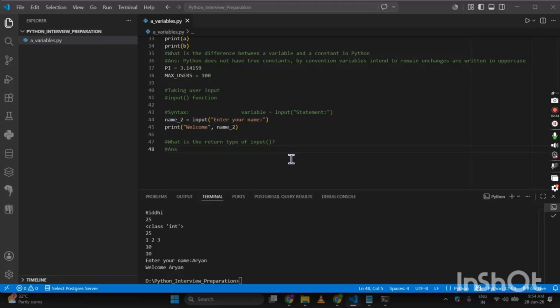So the answer is that it always returns a string. Even if it's an age, by default it is so, but even if it's an age, we will be getting a string. We can take multiple inputs in a similar way. How?